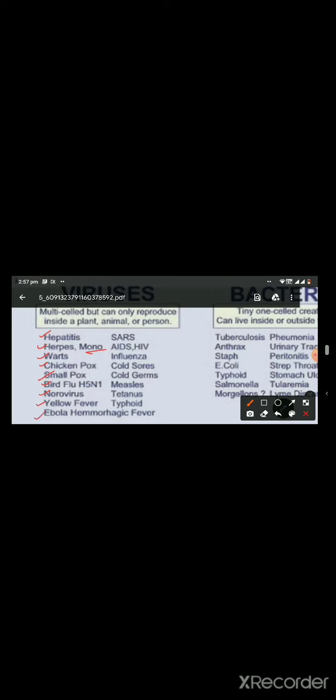Next is Ebola hemorrhagic fever. Ebola hemorrhagic fever is caused by Ebola virus, which is an RNA virus, and it is transmitted by animal and insect bite. And it can also get transmitted through close contact with infected bodily fluid, and among them the most infectious is blood.